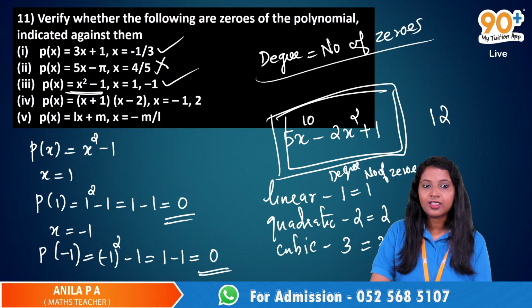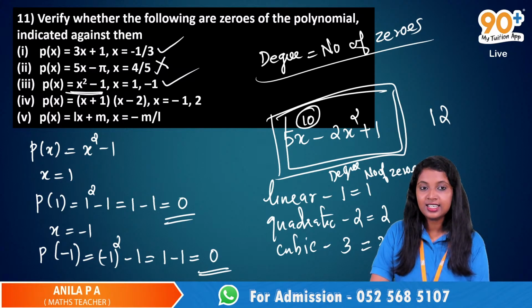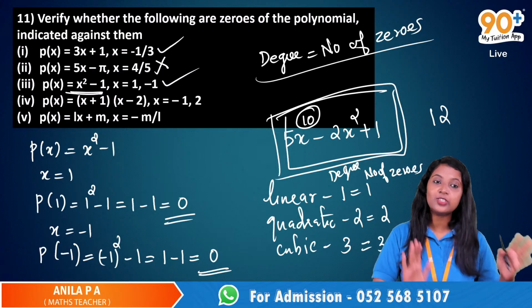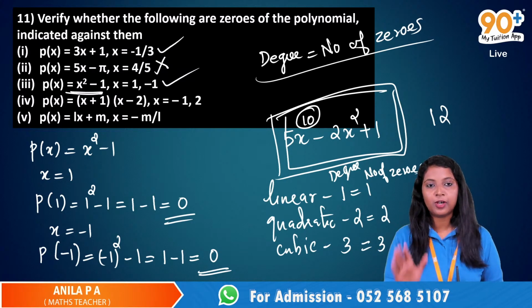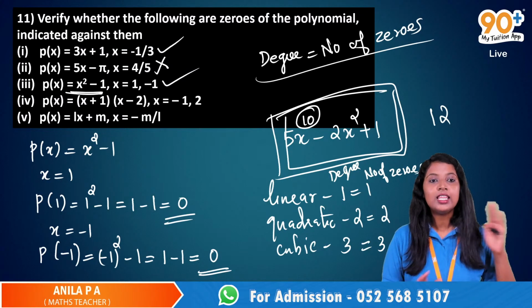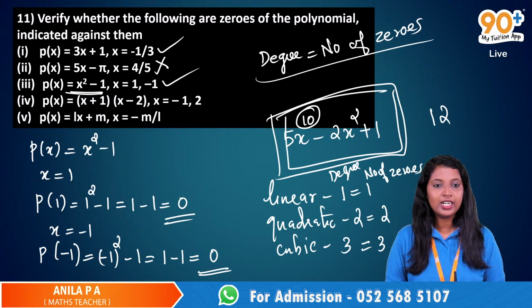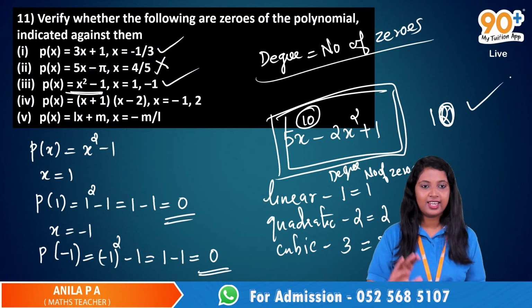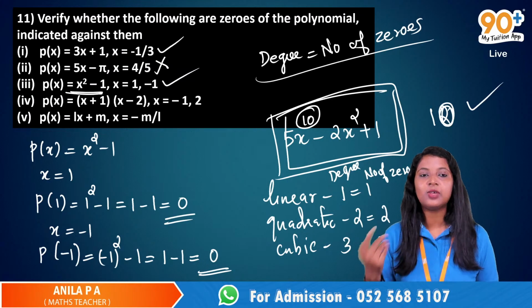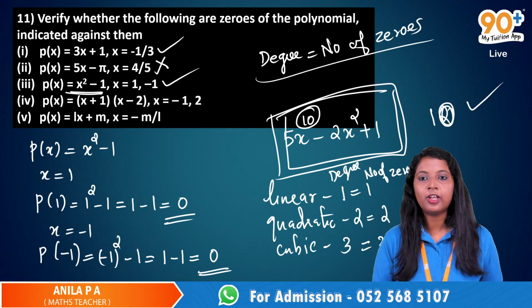Ma'am, 5x raised to 10. Okay, 10 is the degree, right? Yes, ma'am. And what about the number of zeros then? Degree is equal to the number of zeros. In case of a polynomial, the degree of that polynomial is equal to the number of zeros. So here, 10 zeros. Yes, very good. The answer is 10. Therefore, this polynomial has 10 zeros.